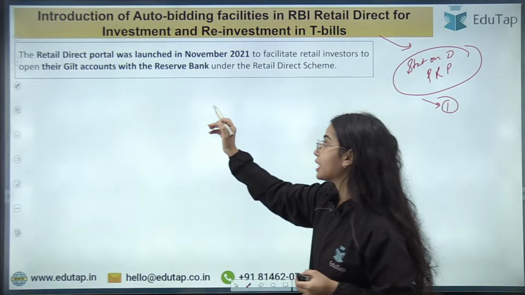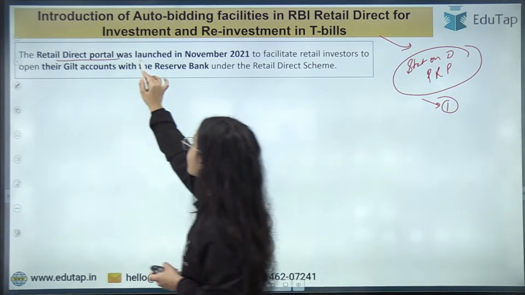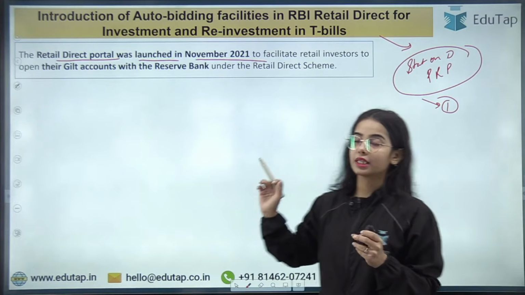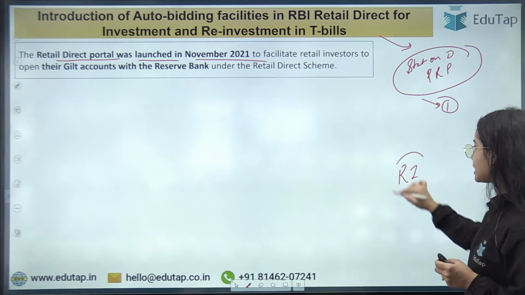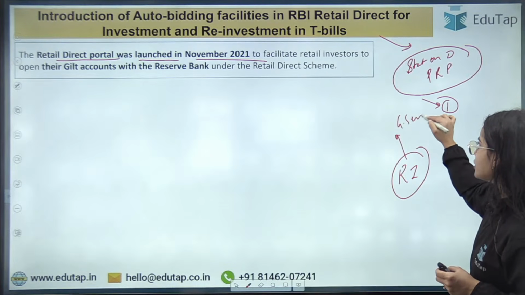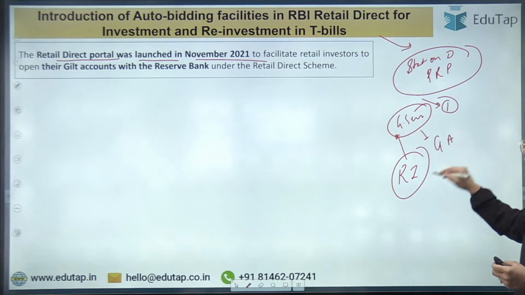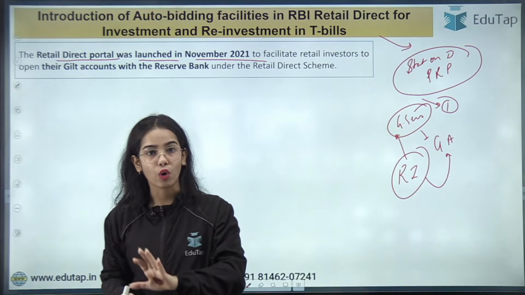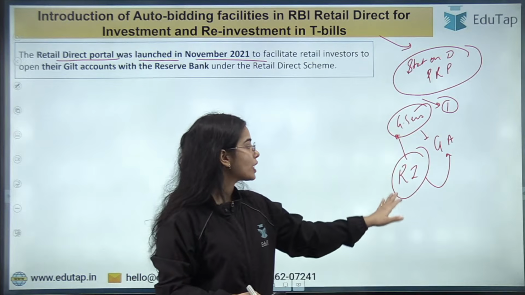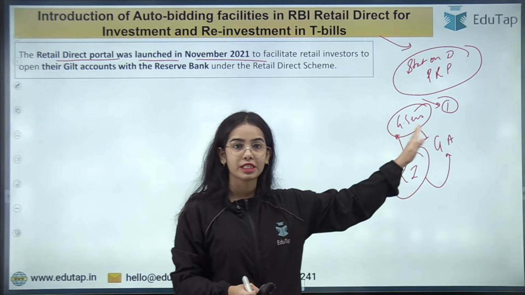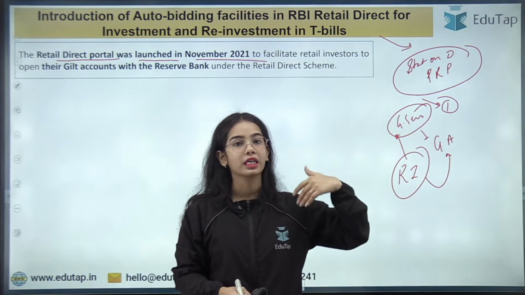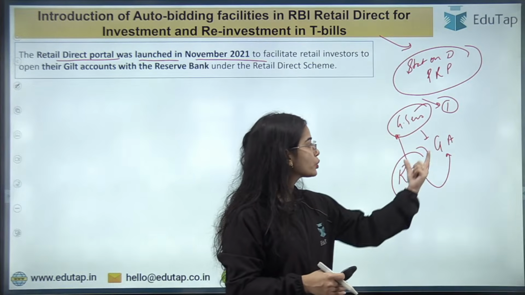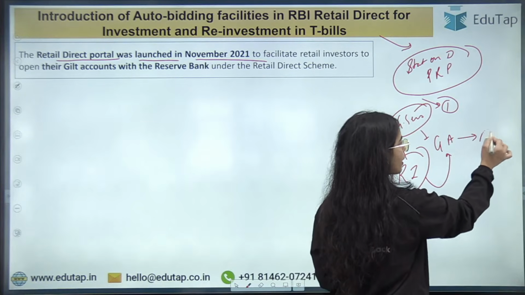Okay, so it has been said that the retail direct portal was launched in November 2021. So retail direct scheme, this is the scheme through which the retail investors can invest easily in the government securities through the gilt accounts that the retail investors can have with the Reserve Bank of India. So retail direct scheme was launched in November 2021 so that the retail investors can invest in the government securities through the primary market, and they can also sell or buy the government securities in the secondary market through the gilt accounts with the Reserve Bank of India.